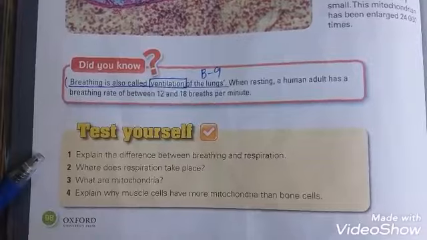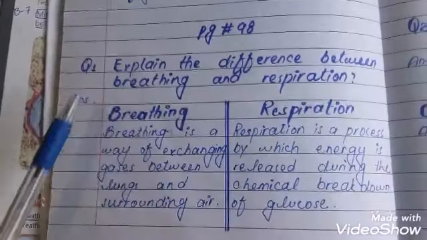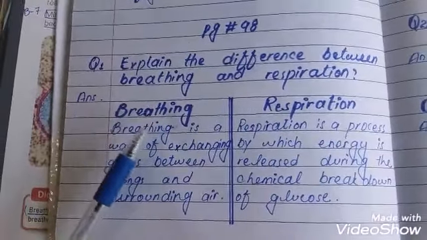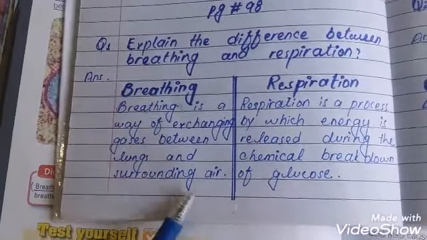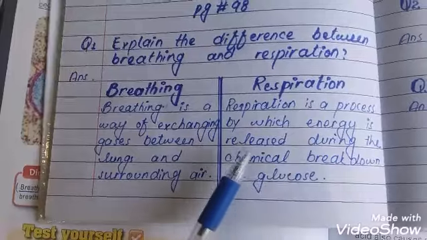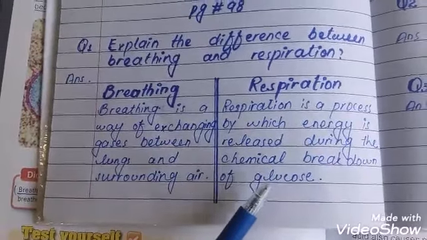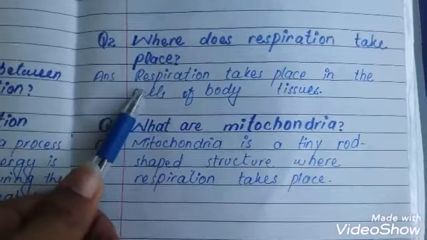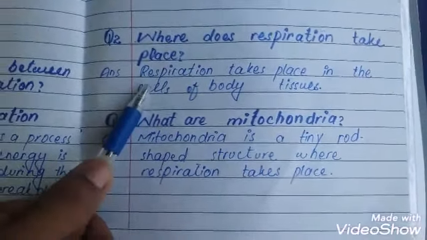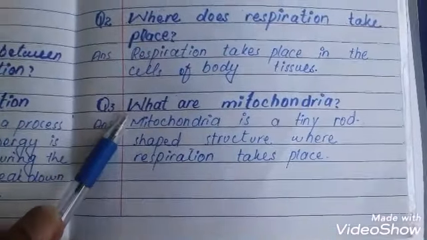Now test yourself questions, page number 98, and the answers are: explain the difference between breathing and respiration. Breathing is a way of exchanging gases between lungs and surrounding air. Respiration is a process by which energy is released during the chemical breakdown of glucose. Second question, where does respiration take place? Respiration takes place in the cells of body tissues.